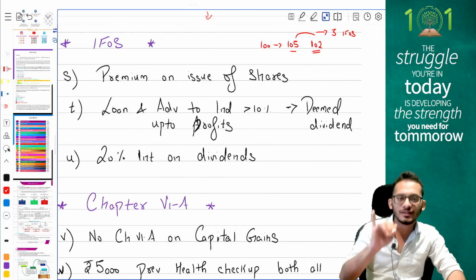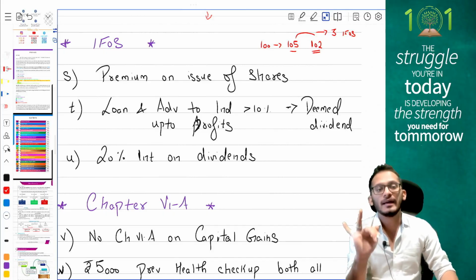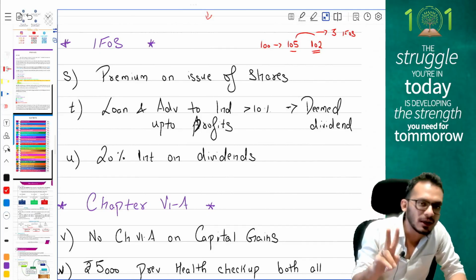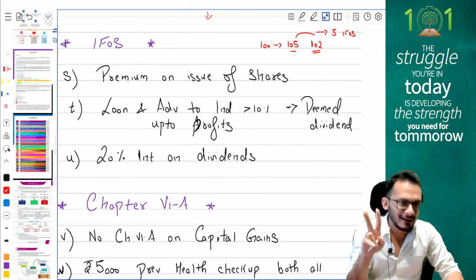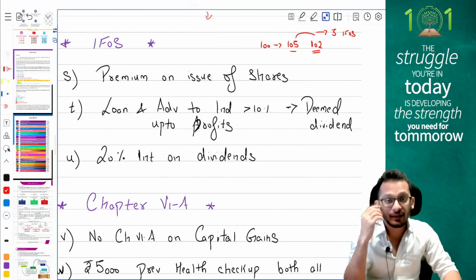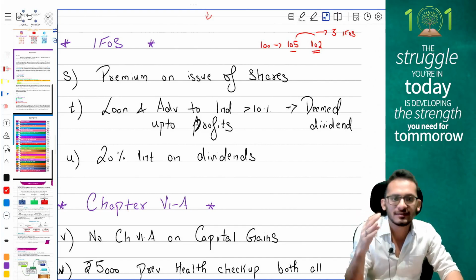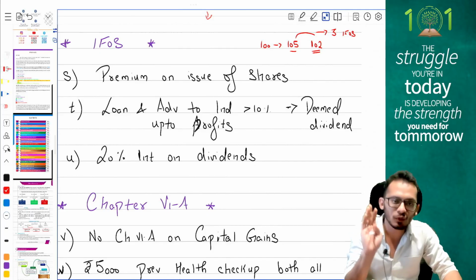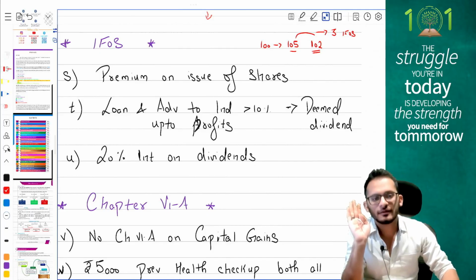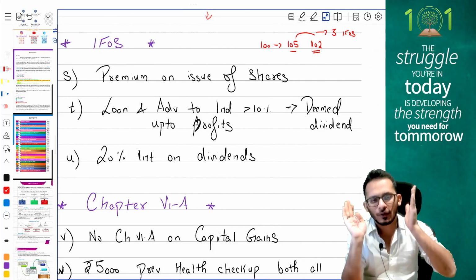Notice, has to be issued at premium, has to be issued higher than market price. Two conditions to be satisfied for you to tax it under the head IFOS. In the current year, whether it is issued to a resident or non-resident, it doesn't matter. Both are taxable. Very, very, very important.